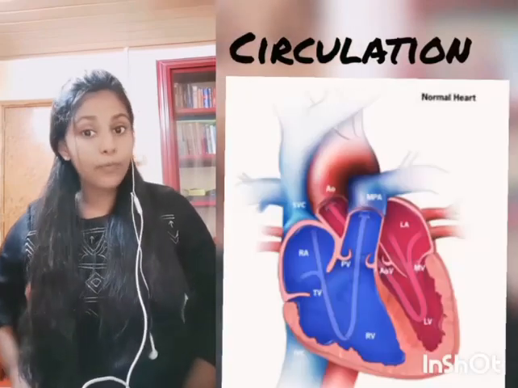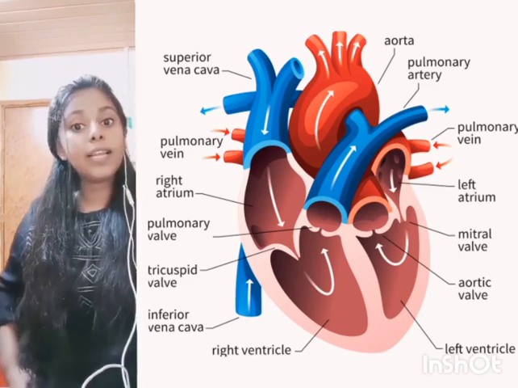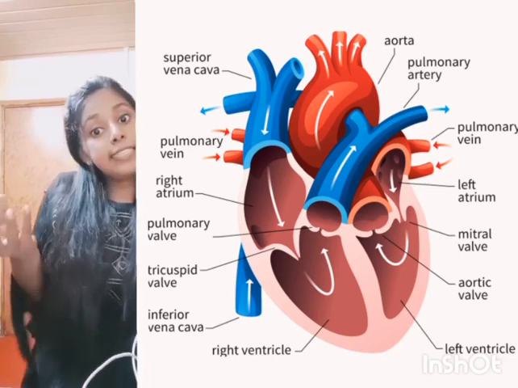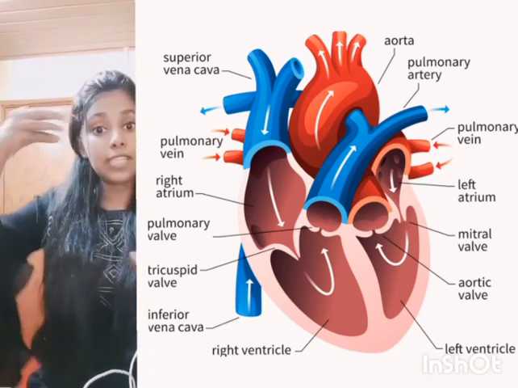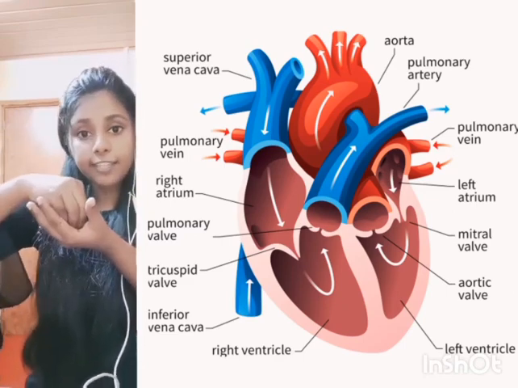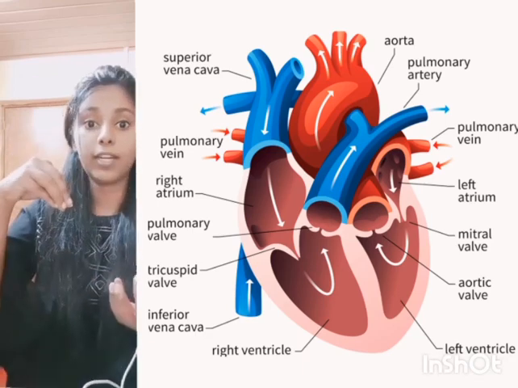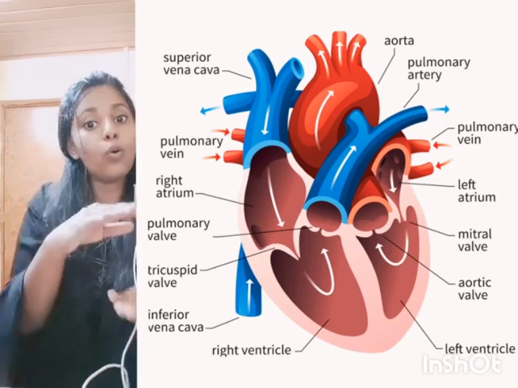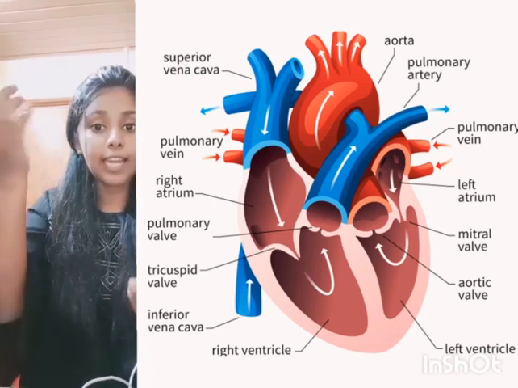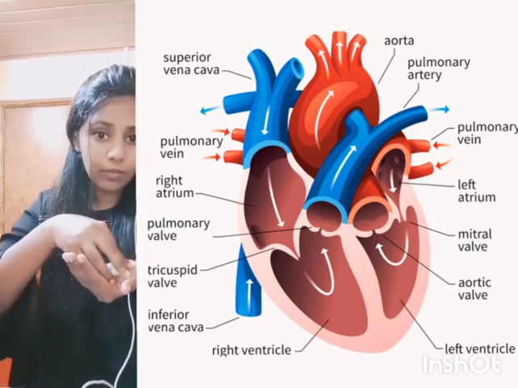Now let's see what function is happening in these areas. The superior vena cava and the inferior vena cava, the major veins in our body, collect the deoxygenated blood from all parts of the body, and this deoxygenated blood is drained into a very large chamber called the right atrium. From the right atrium, the blood goes down through the atrioventricular outlet into the right ventricle. You must remember that there is no backflow of the blood in the heart chambers. It is unidirectional. So from the right atrium, it comes through the outlet into the right ventricle, where it is now lodged.